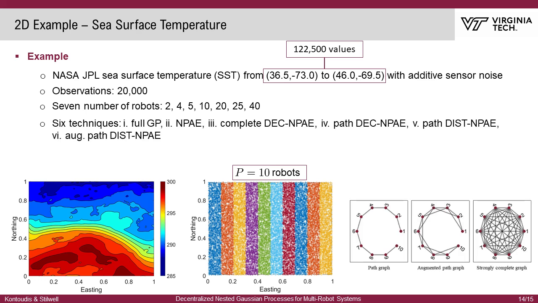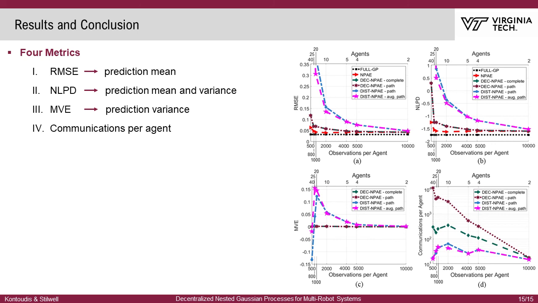We employ 6 techniques over 100 prediction points: the regular full GP, the regular MPAE, the DEC-MPAE with complete graph topology, the DEC-MPAE with path graph topology, the DIST-MPAE with path graph topology, and the DIST-MPAE with augmented path graph topology. Each graph type is shown in the right figure. For every scenario, we perform 15 replications to remove the effect of random assignment of data. We use 4 metrics to assess our methods.